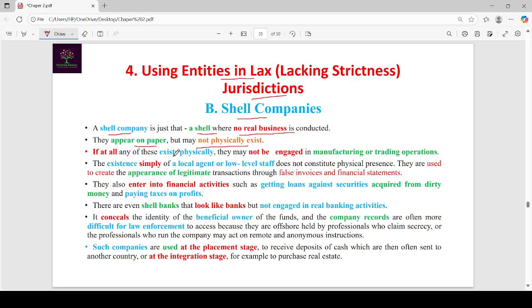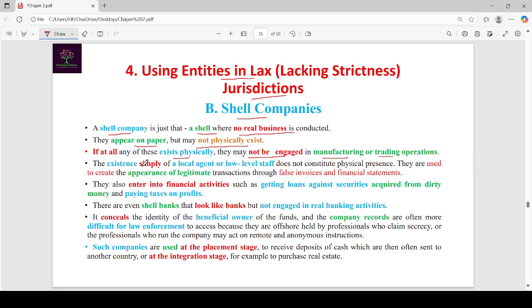If at all they exist physically, they are not engaged in business, manufacturing or trading operations.